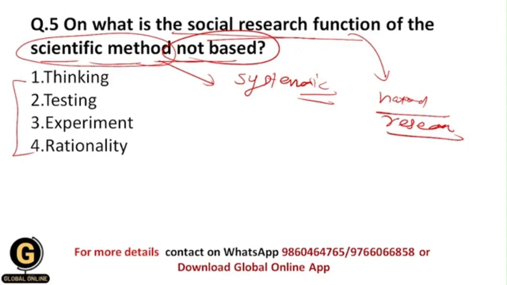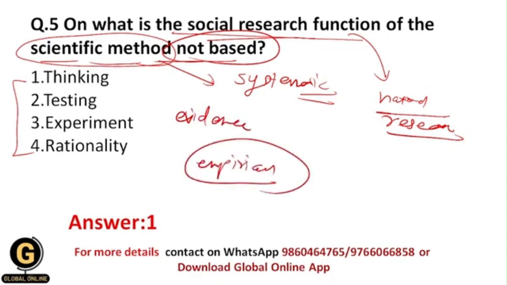That's why the social research function of the scientific method is not based upon thinking, because it is based upon evidence, it is based upon empirical methods. Empirical methods means we observe the facts, we measure those facts, and we have proper evidence, and based upon that evidence we come to the conclusion. So here we don't only think about it, we take action.